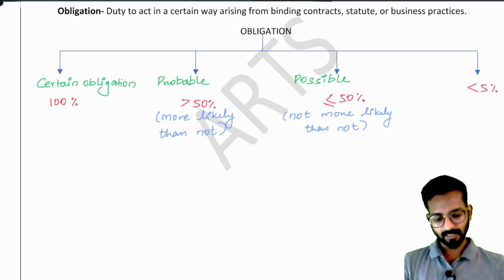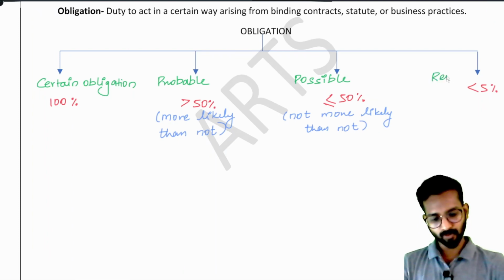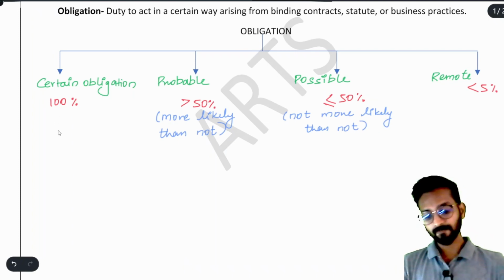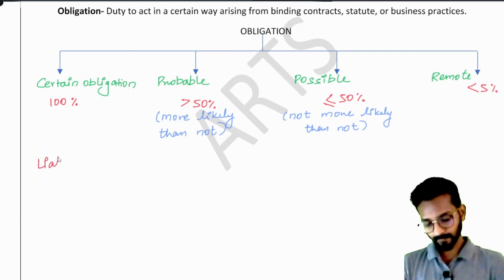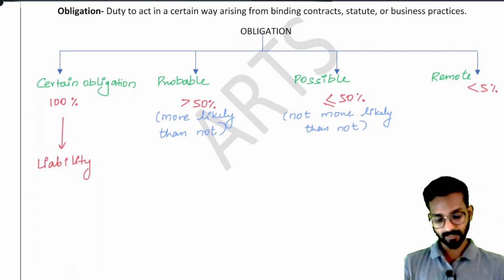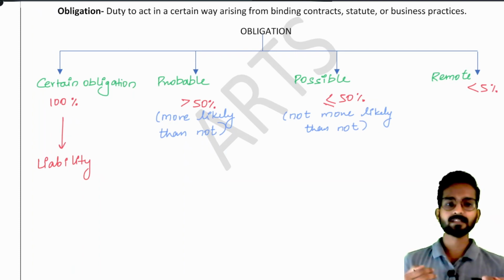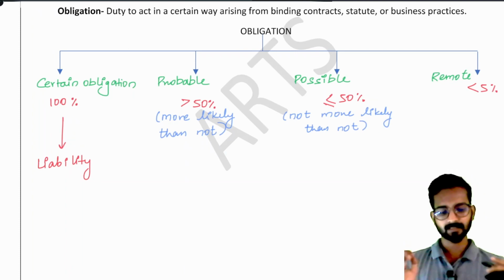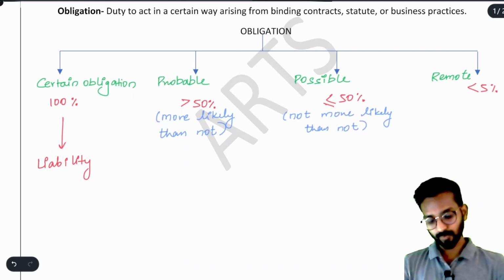Then if the chances are less than 5%, we say there are very remote chances of losing the case. For all these cases, we will now name them. Please focus on the names. If we are 100% sure I have to pay the money, that is called a liability. Understood? But if there is a probable obligation, that is, the chances are more than 50% that I might lose the case, then what will I do? I will create a provision.